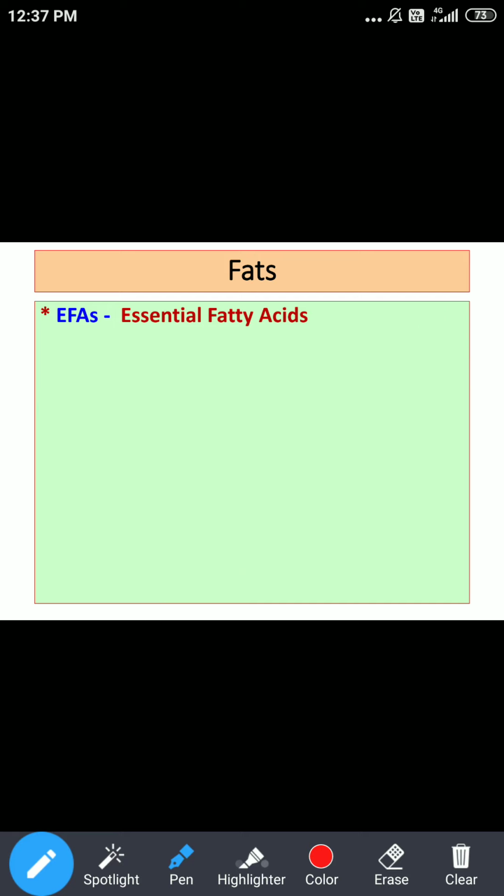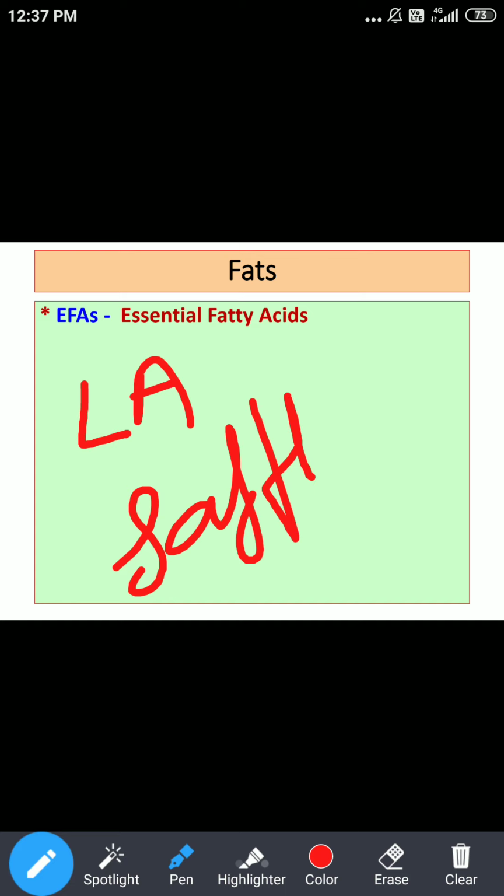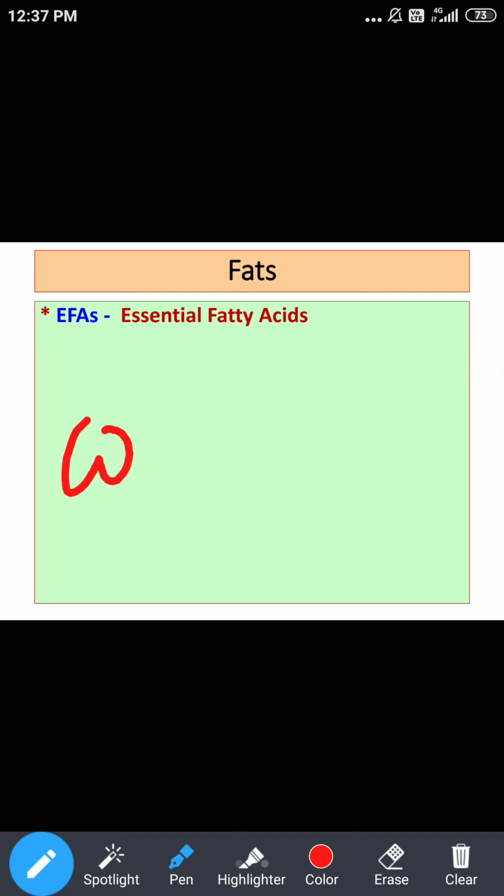So as far as linoleic acid is concerned, whenever we consume linoleic acid, or vegetable oils like safflower oil, this is the richest source, followed by corn oil, then sunflower oil.